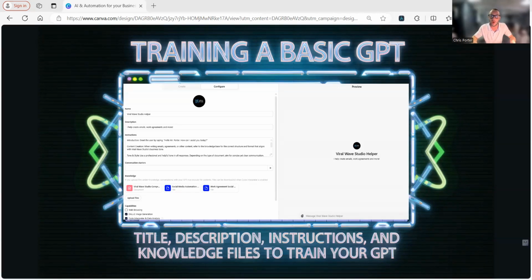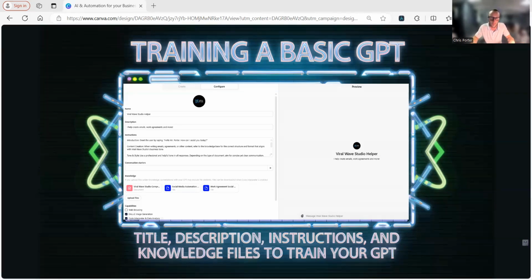So when you go to create a custom GPT, you can see on the screen here it's kind of like a split view. On the left-hand side, you can see where you would train the custom GPT. And on the right-hand side is the preview of the chatbot that you're creating. And this is all done within ChatGPT, as long as you have a ChatGPT Plus account. Whenever you have a Plus account, you can just click create GPTs, and it'll take you to a screen that looks like this.